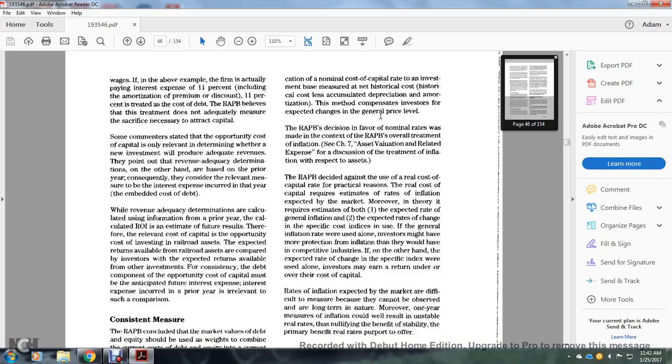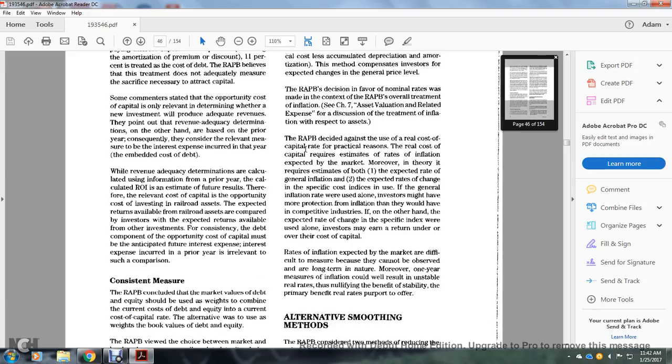The Board's decision favoring nominal rates was made in the context of its treatment of inflation in Chapter 7, on asset valuation, related to the discussion of the treatment of inflation with respect to the assets. The Board decided against using the real cost of capital rate, for practical reasons.